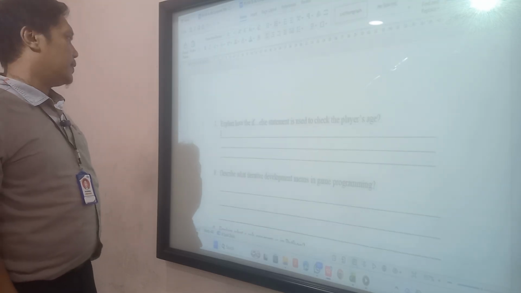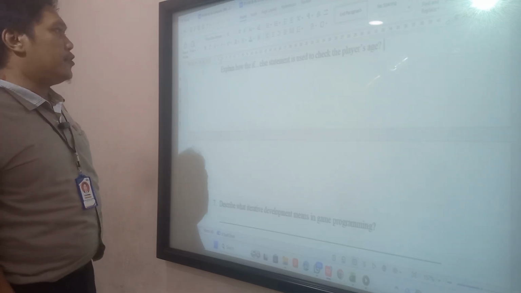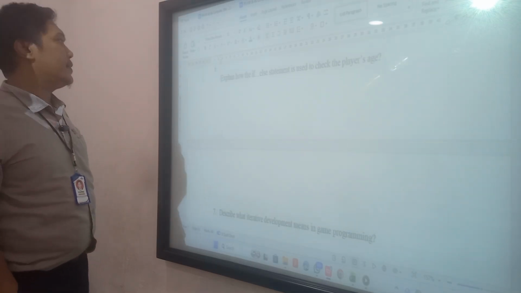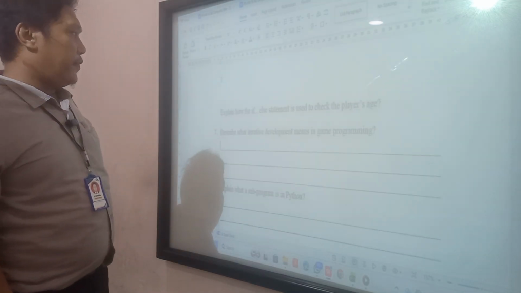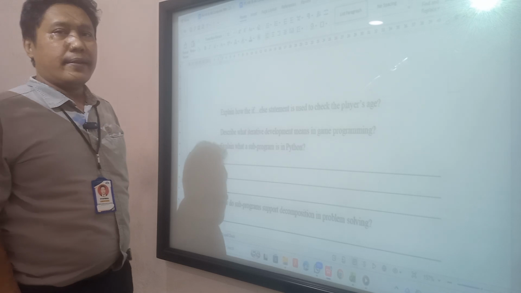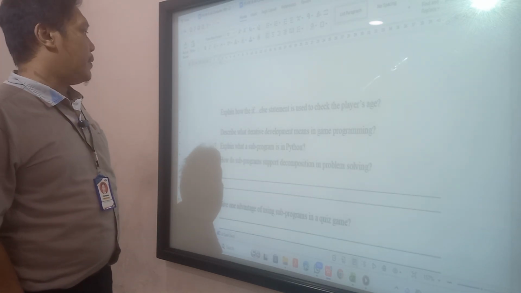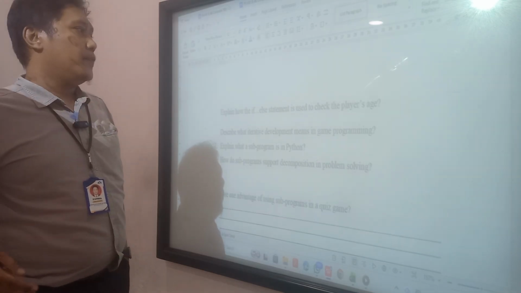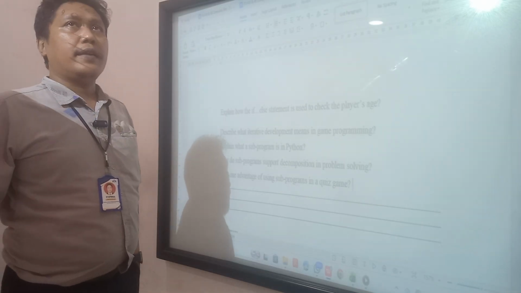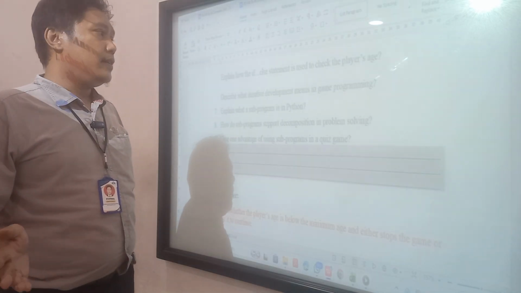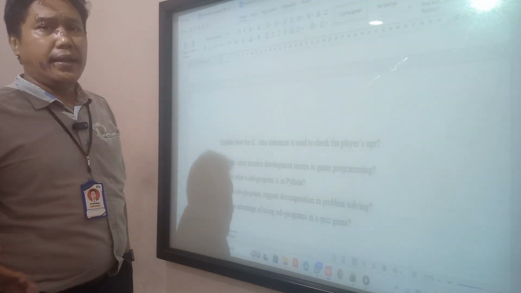Now to the essay. Exercise number one: explain how the if else statement is used to check the player age. In Python we can use an if else statement as a selection condition. If we want to make our program only for players older than a certain age, we check the age.